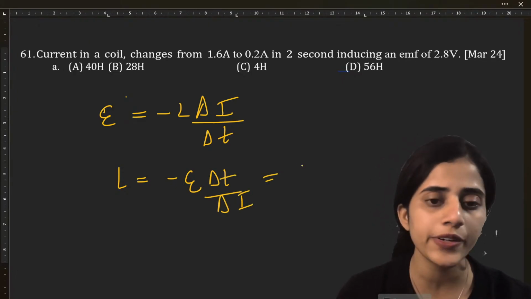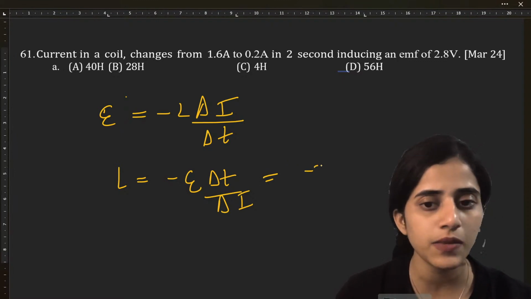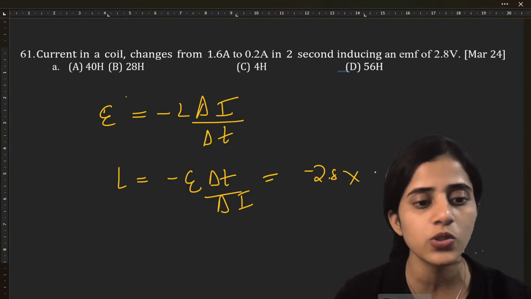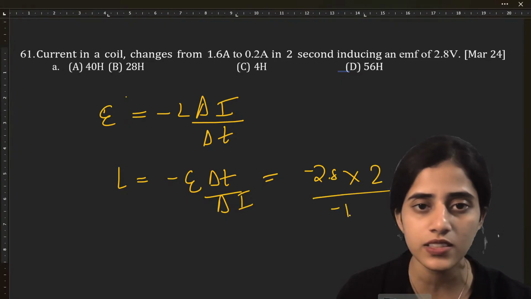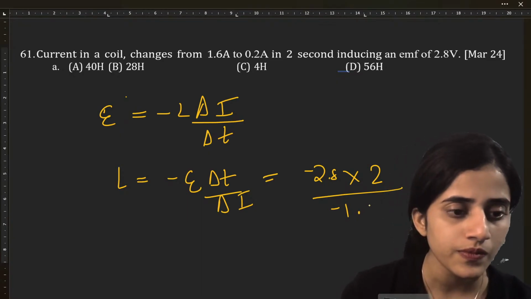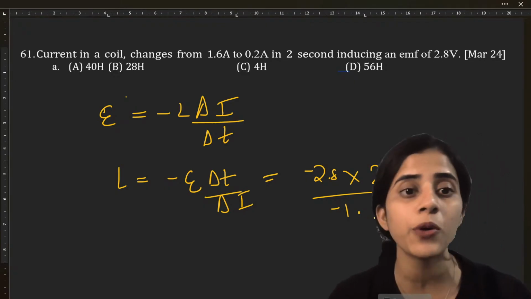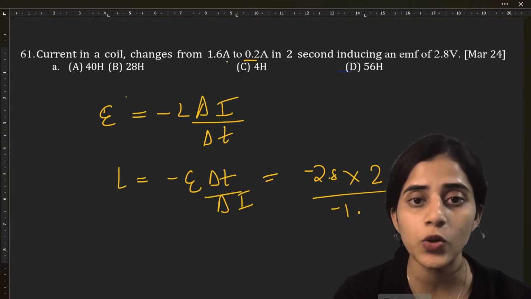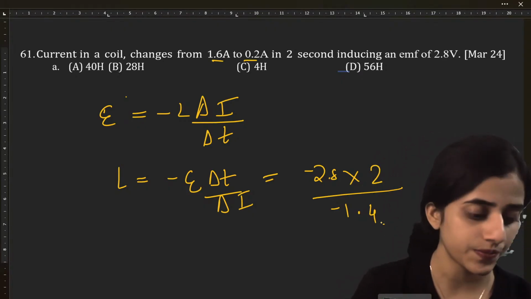Now quickly do it. What is minus epsilon? It is minus 2.8 into 2 divided by minus 1 point. How much would it be? It would be 0.2 minus 1.6, so it will be minus 1.4.